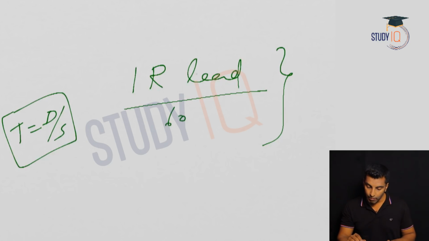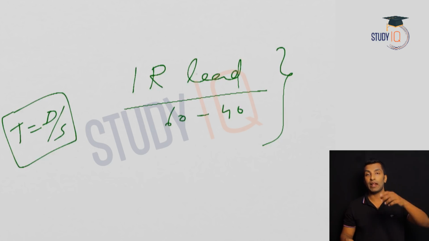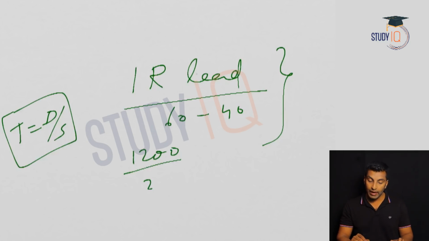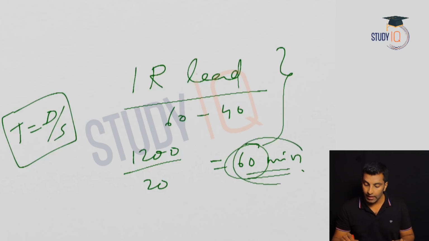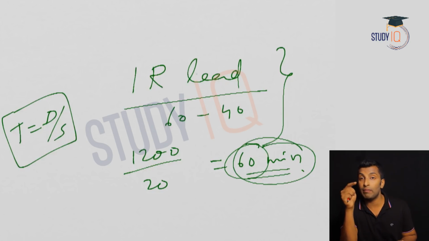So 60 minus 40. When they are moving in the same direction, S1 minus S2. So here 1200 by 20. That means 60 minutes. So here if you see, when they meet for the first time, at the 60th minute they will meet for the first time. And in the previous question that I asked you, when will they meet for the first time at the starting point, you also got the answer as 60 minutes. So in this case, that's a special case. That's why I discussed this question itself in the beginning. First time they meet is actually at the starting point.